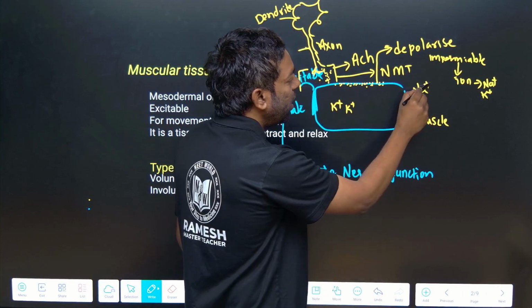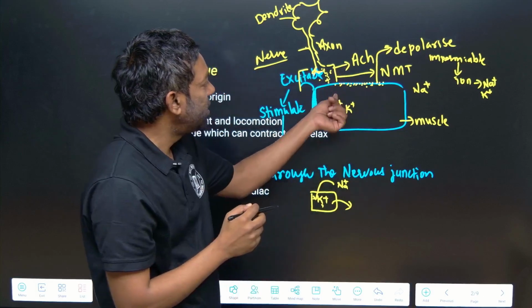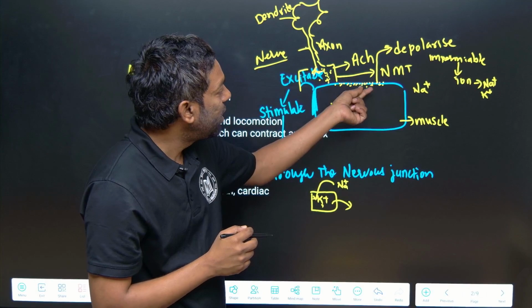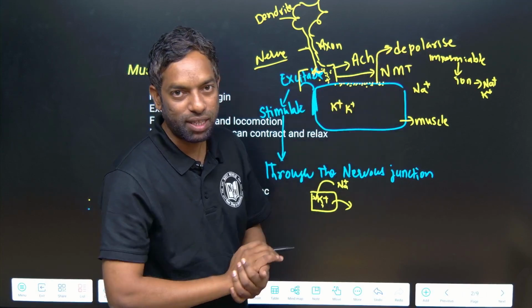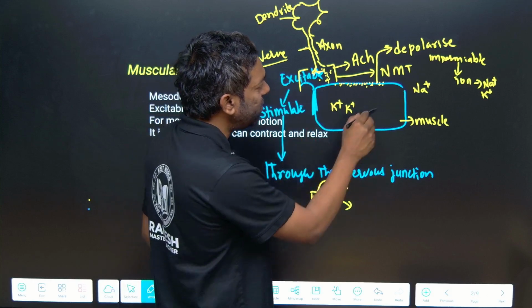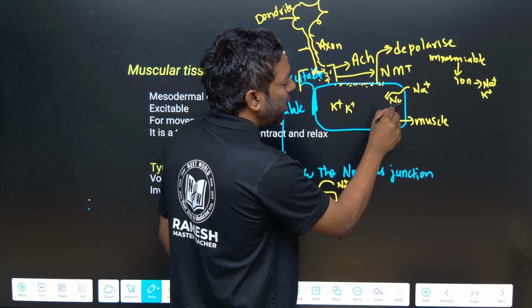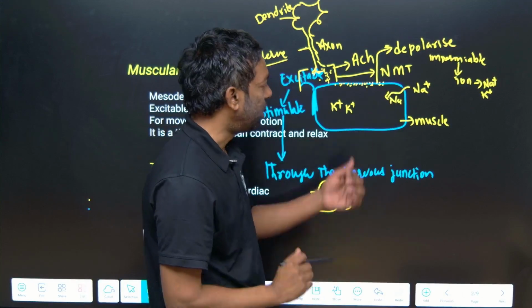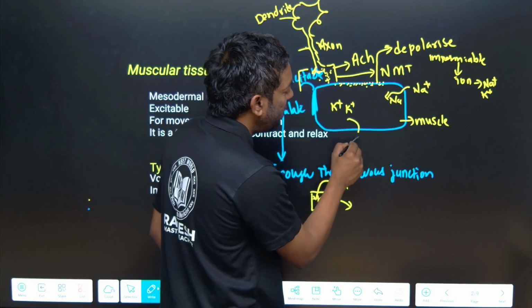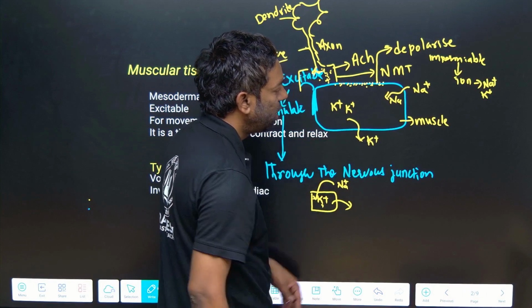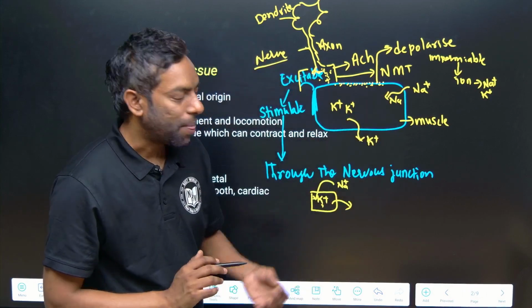When acetylcholine is released at this junction, a depolarization takes place in the muscle, which leads to sodium ions entering the muscle layer, and potassium ions exiting. In this condition, what happens in the muscle when the sodium ion enters?